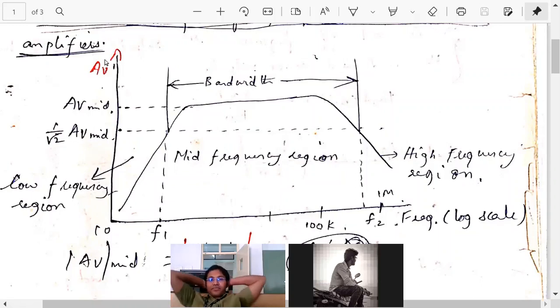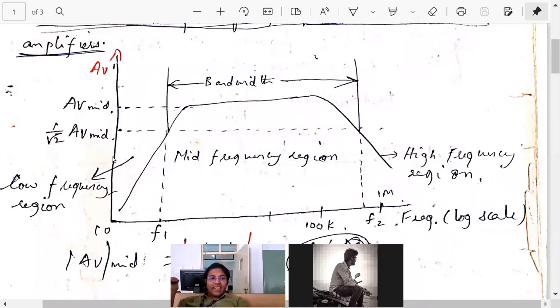Yes or no? Yes, voltage is proportional to the square root of power. So if I consider half power, then in terms of voltage, what will it be?